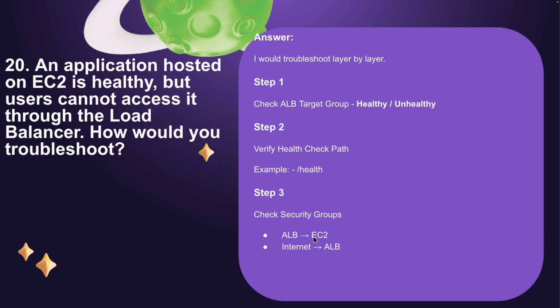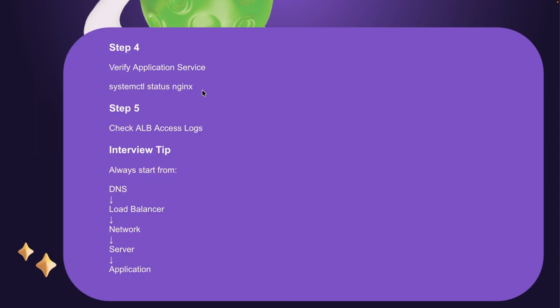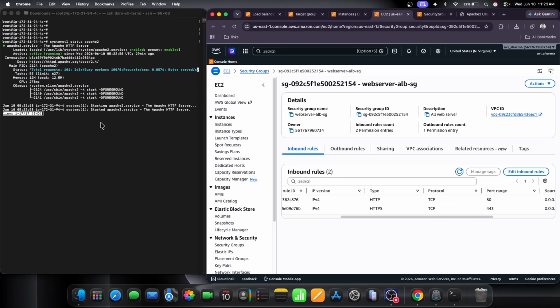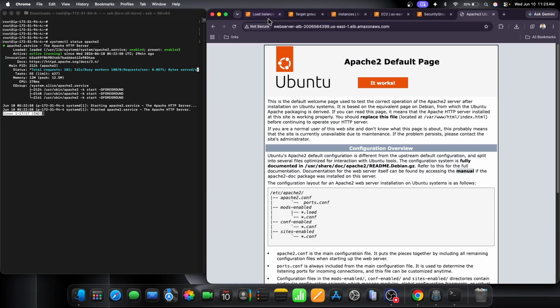ALB to EC2. Okay. The fourth step will be to check the application service, whether our application is running or not. As of now, you can see the application is running. That's the reason we are able to access the application. Now let me stop this service and we'll validate. Done.